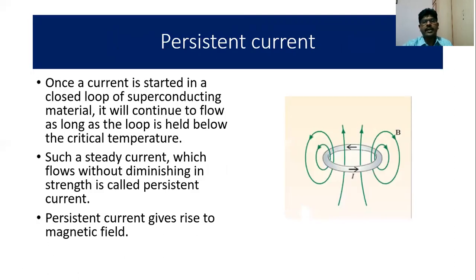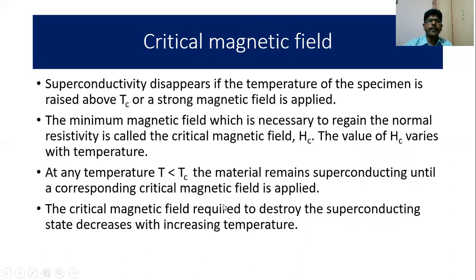What is persistent current? Once a current is started in a closed loop of superconducting material, it will continue to flow as long as the loop is held below the critical temperature. So you can see that in this loop current is flowing and a magnetic field is generated. Such a steady current, which flows without diminishing in strength, is called persistent current. Persistent current gives rise to a magnetic field. Whenever there is a current, you know that it gives rise to a magnetic field.